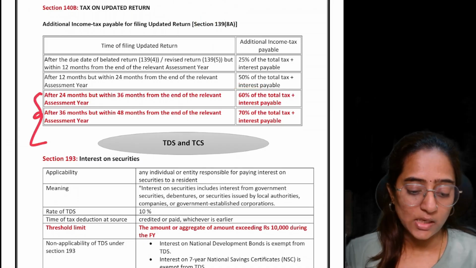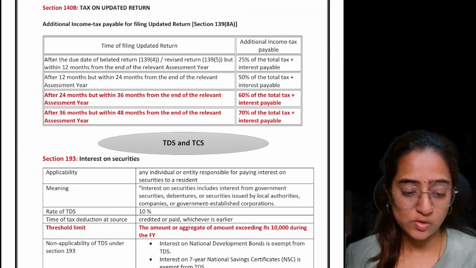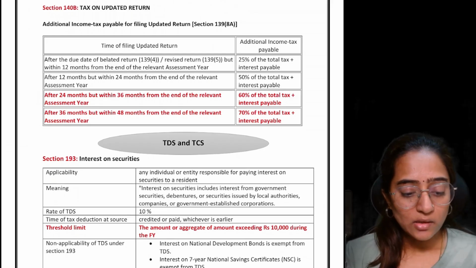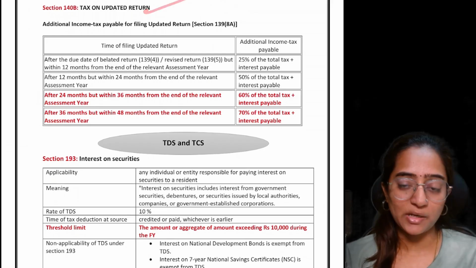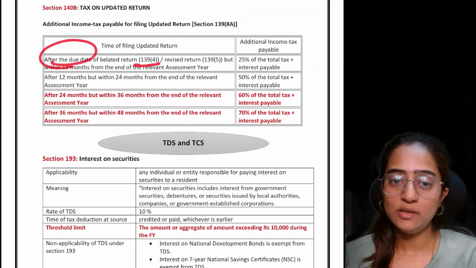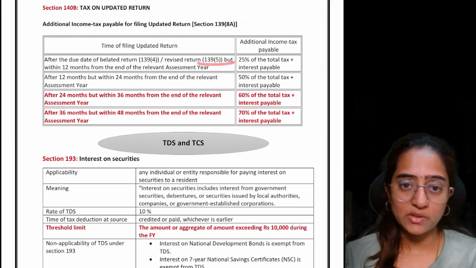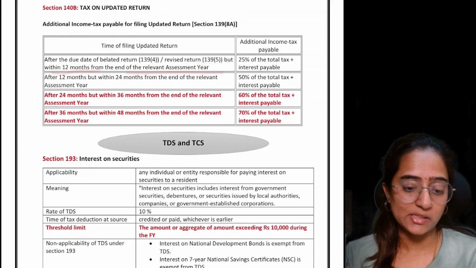Now it is 48 months, so they have to increase the additional income tax payable also. Earlier, if the return was filed after the due date of the belated or revised return, but within 12 months from the end of the relevant assessment year,